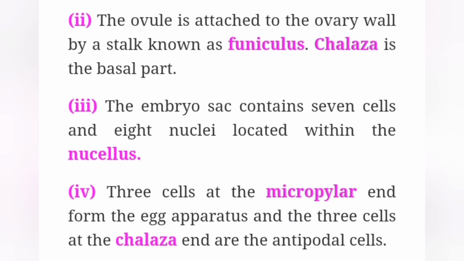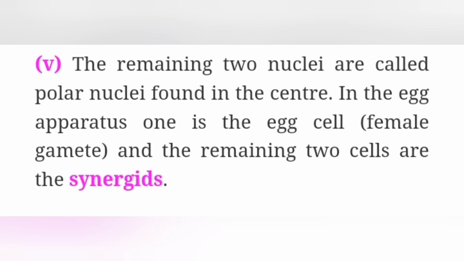Fourth point, the 3 cells at the micropylar end form the egg apparatus and the 3 cells at the chalazal end are the antipodal cells. Fifth point, the remaining two nuclei are called polar nuclei found in the center. In the egg apparatus, one is the egg cell, female gamete, and the remaining two cells are the synergids.